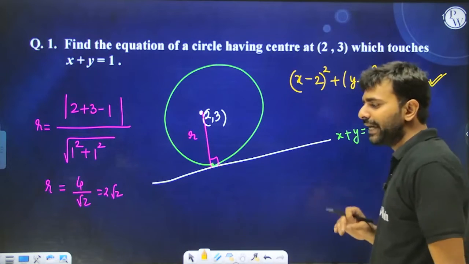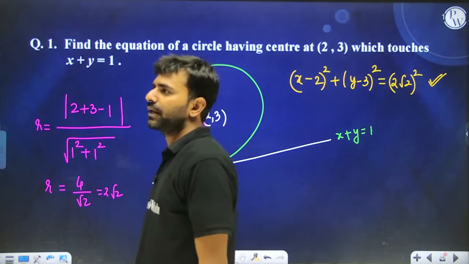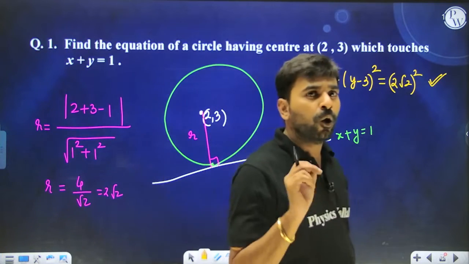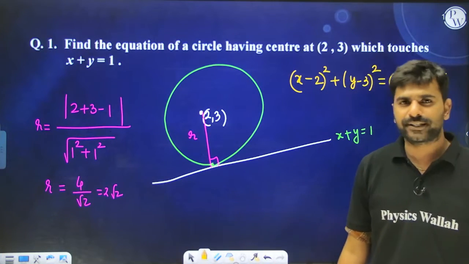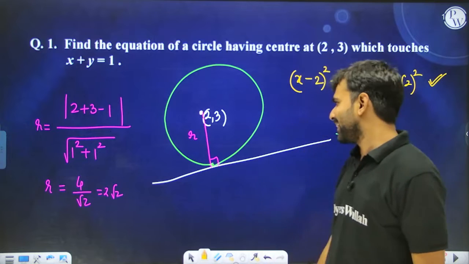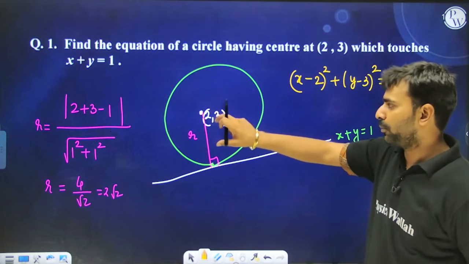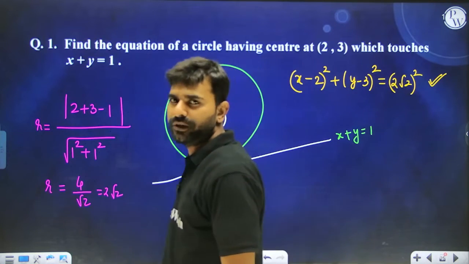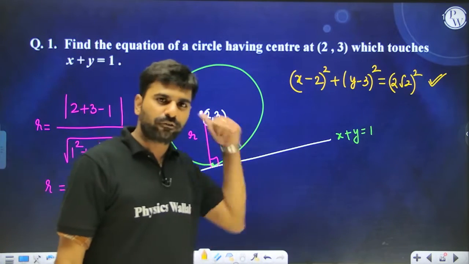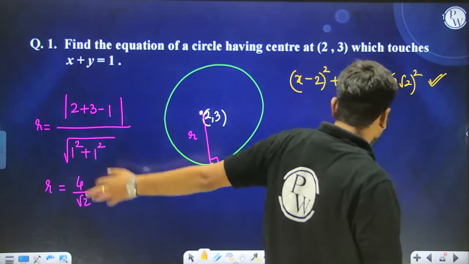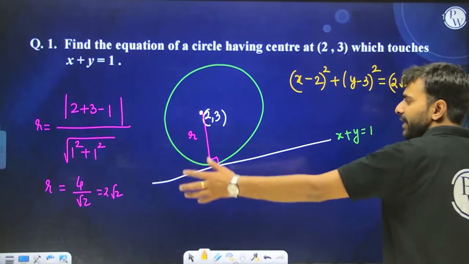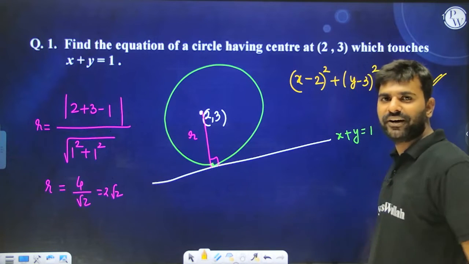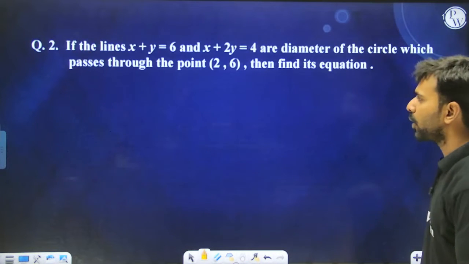I told you, in order to write down the equation of a circle, you need to have two things. One is the center of the circle, another one is the radius of the circle. Over here, the center of the circle is given to me, the radius was not given. So since the circle is touching this line and having center (2, 3), I can find out the perpendicular distance between those two things, and that is going to be equal to the radius. We have studied how to find this perpendicular distance in the chapter straight lines, and the moment we have the radius, we can write down the equation of the circle quite comfortably.